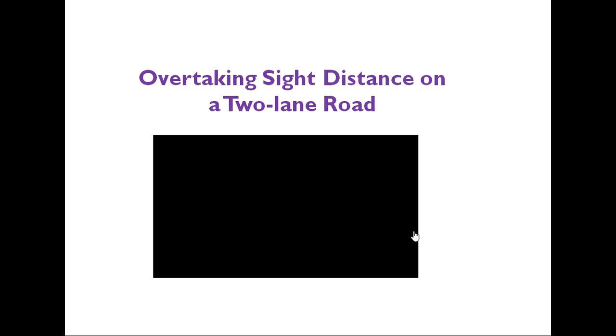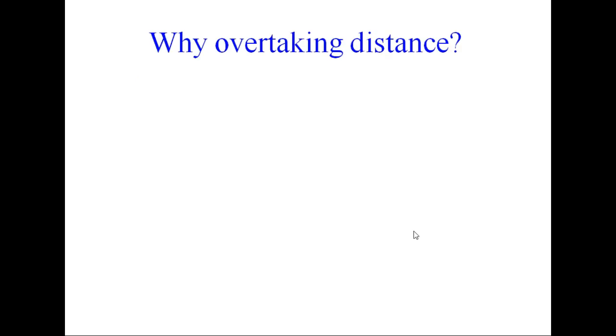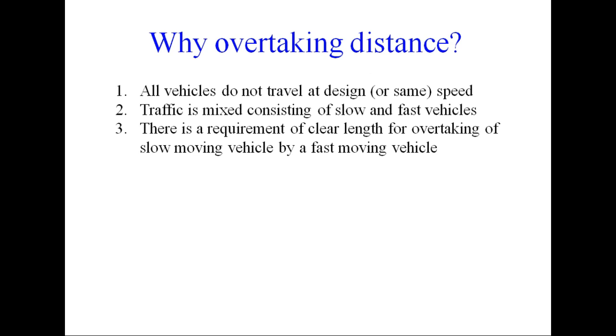So the question is, why do we need this overtaking side distance? Overtaking side distance is required because all vehicles do not travel at the same speed, which is the design speed of the highway. And this is particularly important on Indian roads where we have mixed nature of traffic and we do not provide any segregation of vehicles on the road.